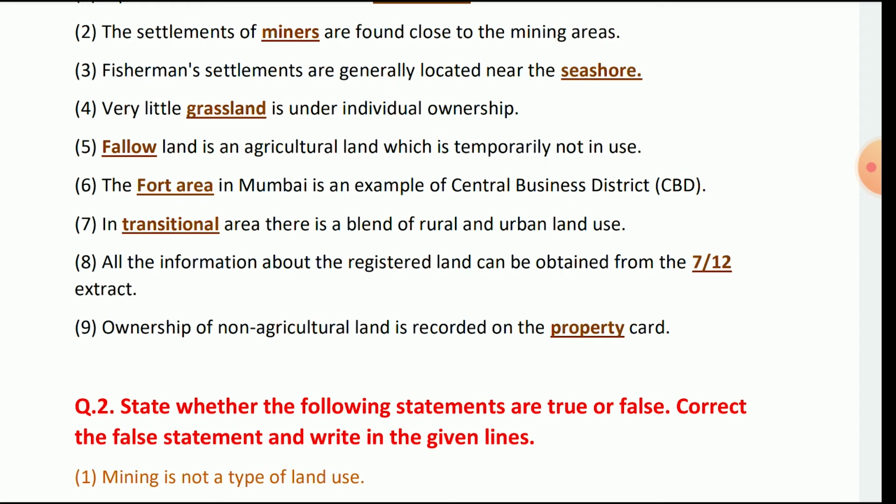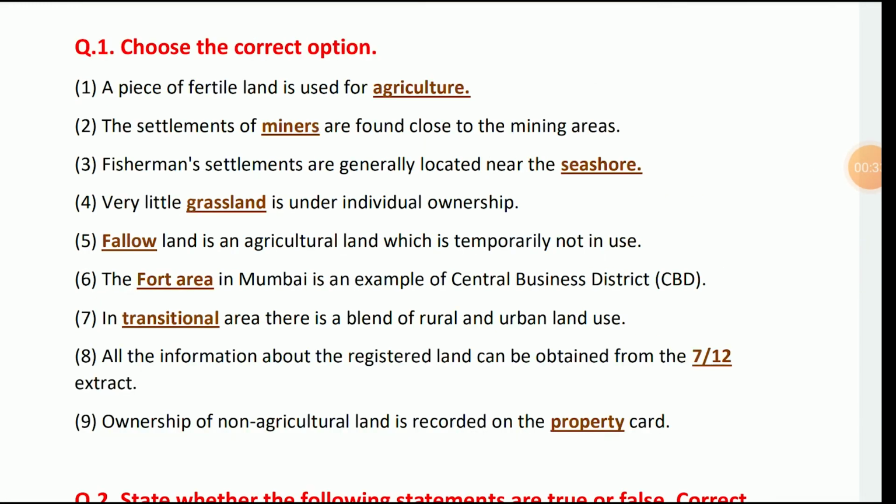Fishermen's settlements are generally located near the seashores. Very little grassland is under cultivation. Fallow land is agricultural land which is temporarily not used. The Fort area in Mumbai is an example of the central business district, CBD.